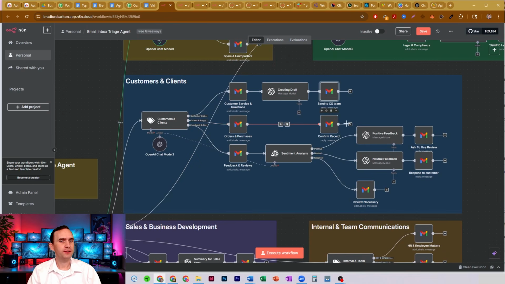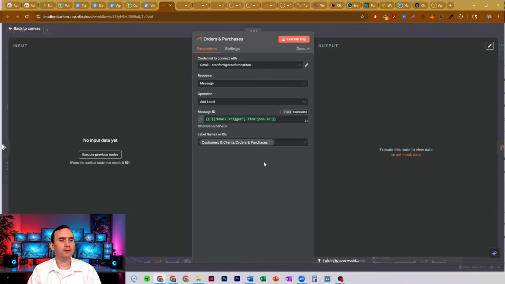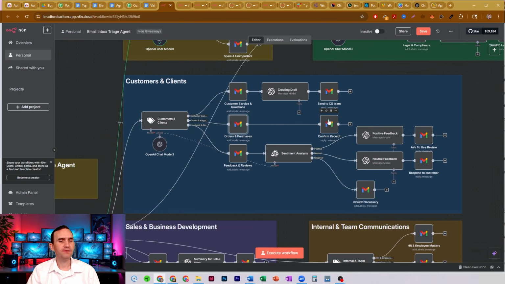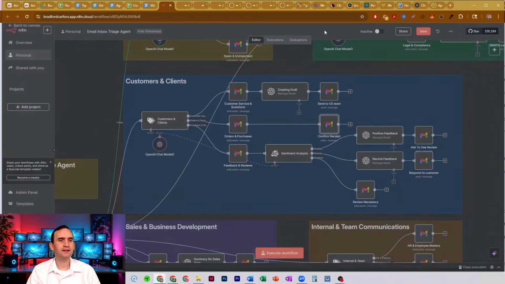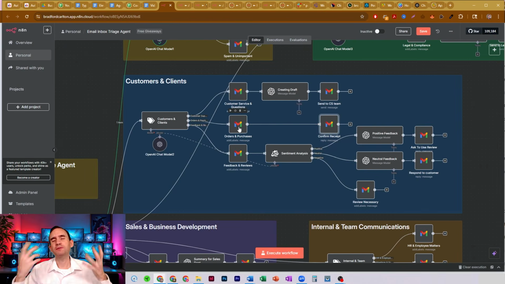All right, our next path is orders and purchases. Here, we just have a label, mark it as orders and purchases, and then we have another email that gets sent out. This one would be a reply. So you can also reply to messages as an option. And we just have a quick message that says, I've received your message. Please give me 24 hours to review this and see what I can do. Sincerely, your name. So when a response is required, in that case, you can have it just automatically respond and then maybe continue the process to then go through and notify who it needs to notify or activates the system. Either way, you can set up the system to automatically reply is what I wanted to show you here.